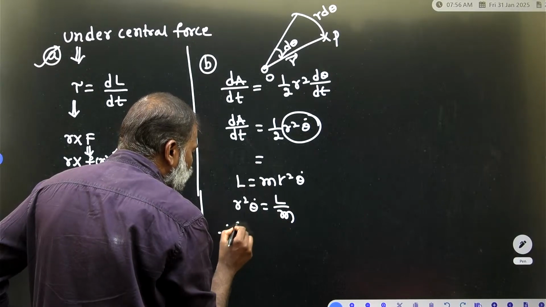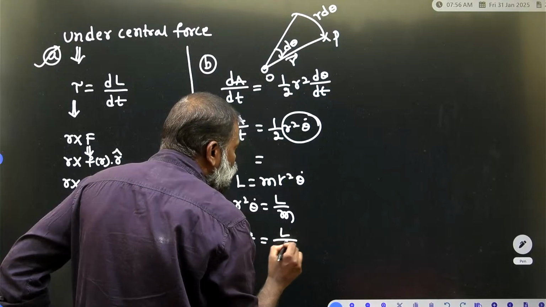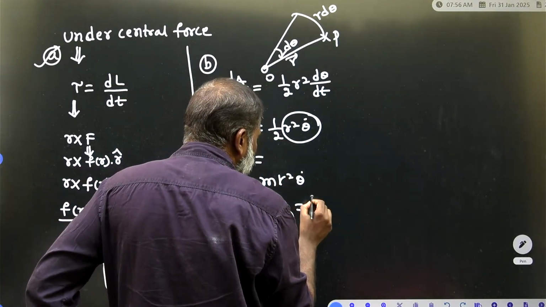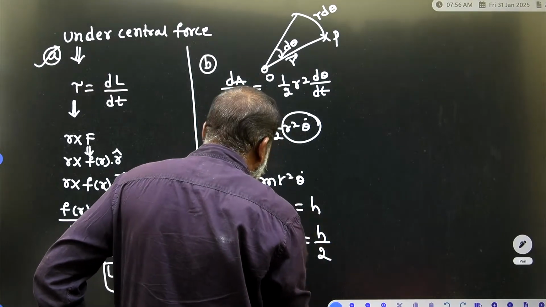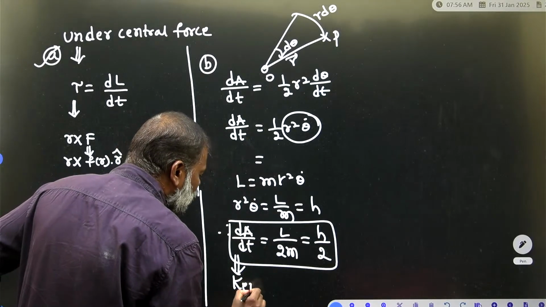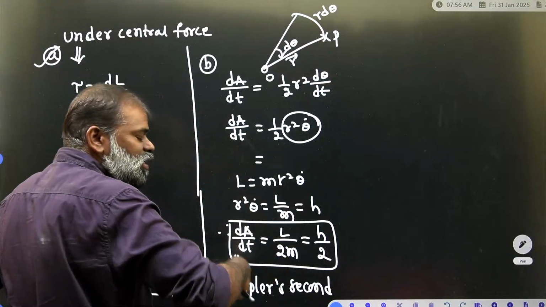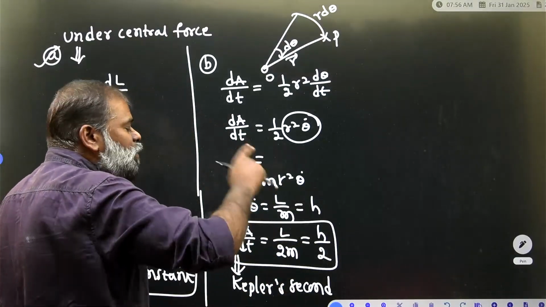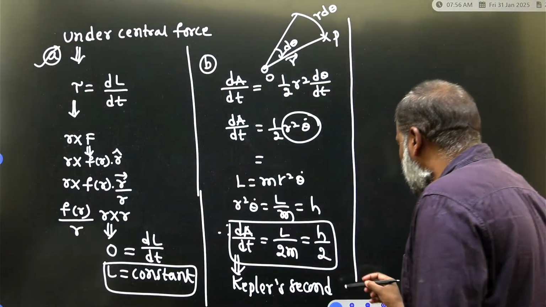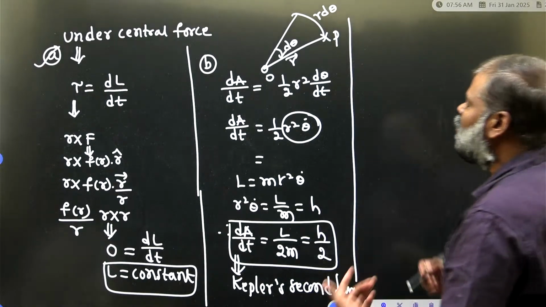So therefore dA by dt is equal to L by 2m we have to write, or r square theta dot is equal to h also, so h by 2 also we have to write. So this is Kepler's second law. The areal velocity sweeps out equal area in equal intervals of time. Which law is it? Kepler's second law. Clear?